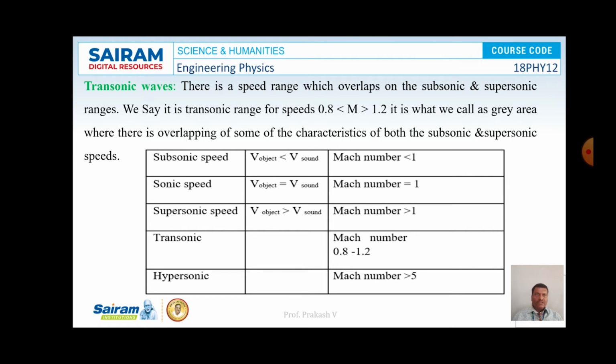In transonic, the Mach number ranges from 0.8 to 1.2. And in case of hypersonic, the Mach number is greater than 5. So these were all the observations made with different velocities possessed by the object.